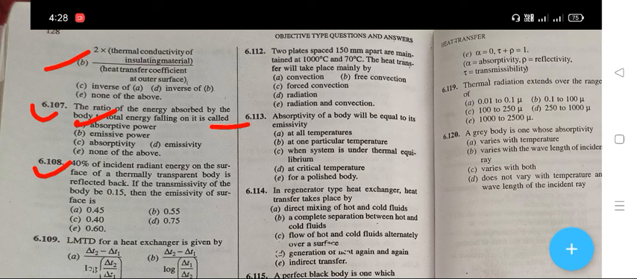Next question, 40% of the incident radiant energy on the surface of a thermal transparent body is reflected back, and if the transmissivity of the body be 0.15, then the emissivity of surface is. The right answer is A, that is 0.45. And the next question is LMTD for a heat exchanger is given by. The right answer is A, that is T2 minus T1 upon log T2 upon T1.